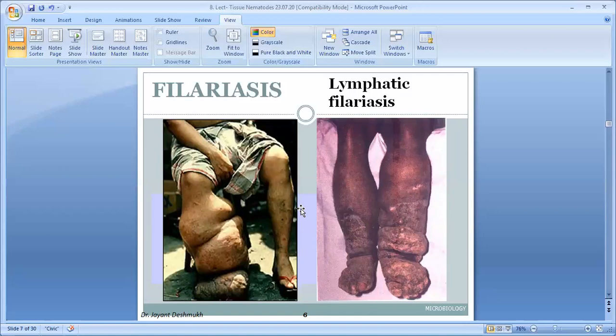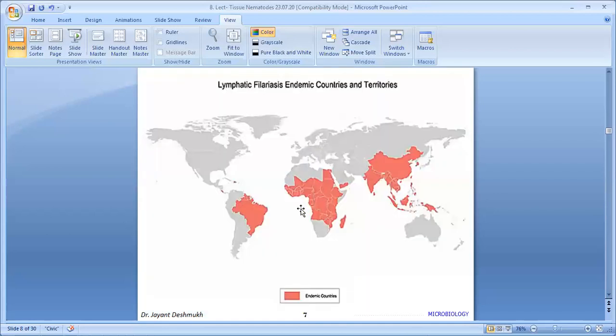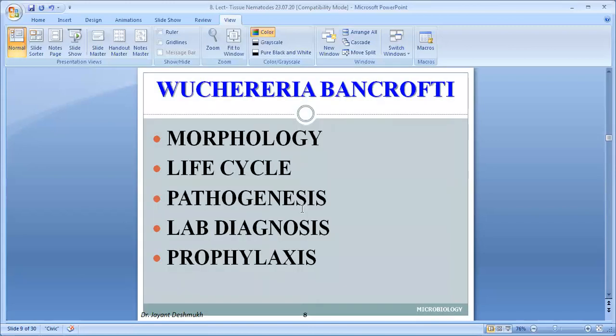That is elephantiasis, one of the complications of filaria. Sometimes they ask for a short note on the pathogenesis and complications of the filarial worm, or a short note directly on elephantiasis. In India there is a large burden of filaria, so it is an important topic to prevent filaria in the community.